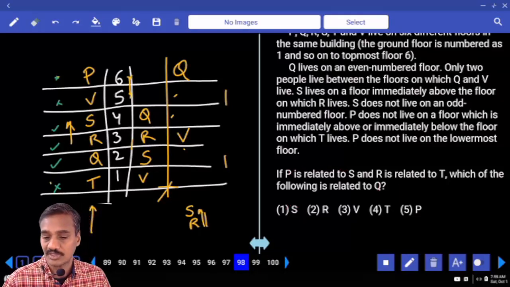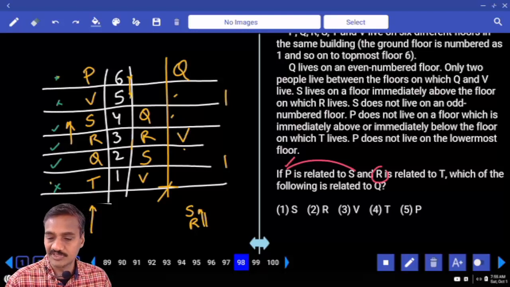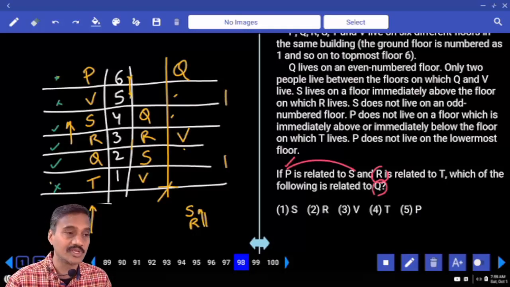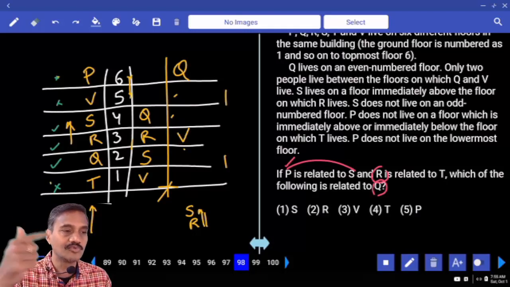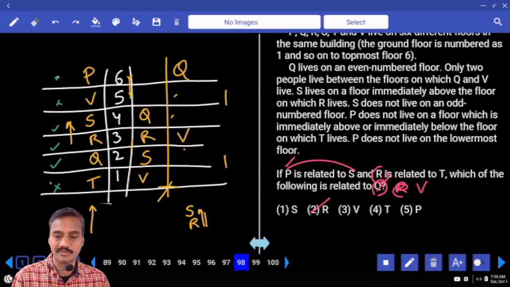First element: P is 2 floors above S and R is 2 floors above T. Now which of the following is Q related to? What should Q be? Q should be 2 floors above some person. Clear? And actually it is not the correct one. Here if R had been given, then R is already given, so take V. V is 2 floors above this R, we can put. Then choice 2.